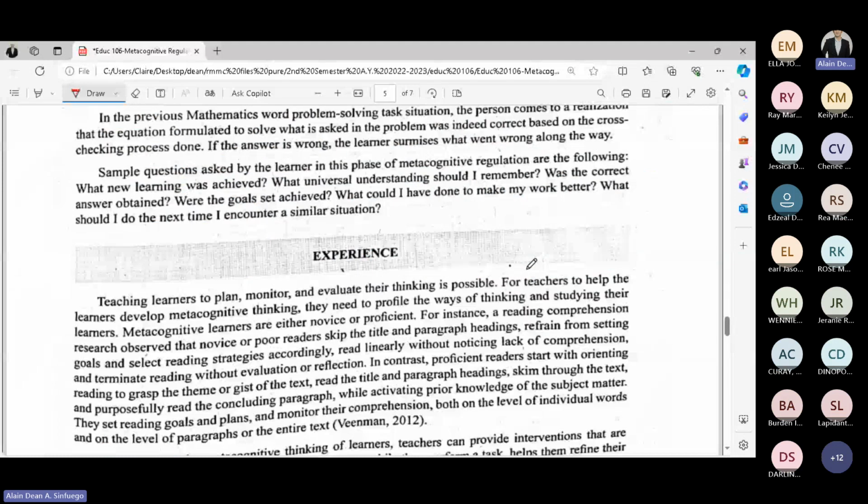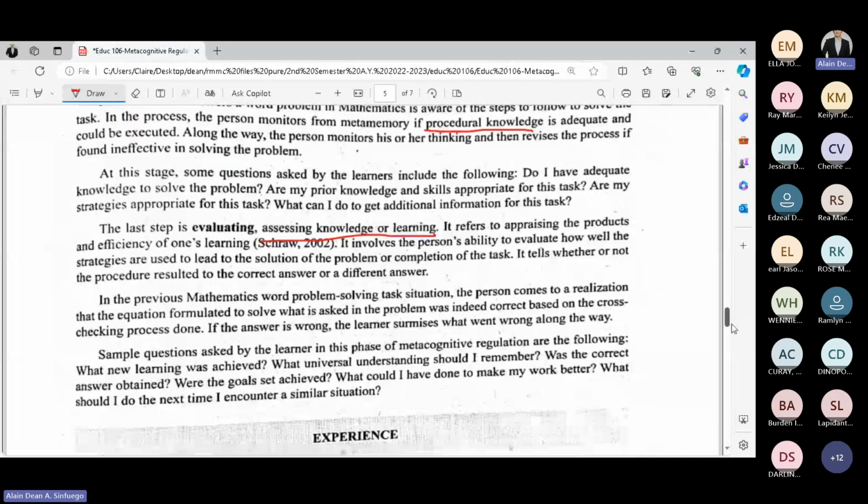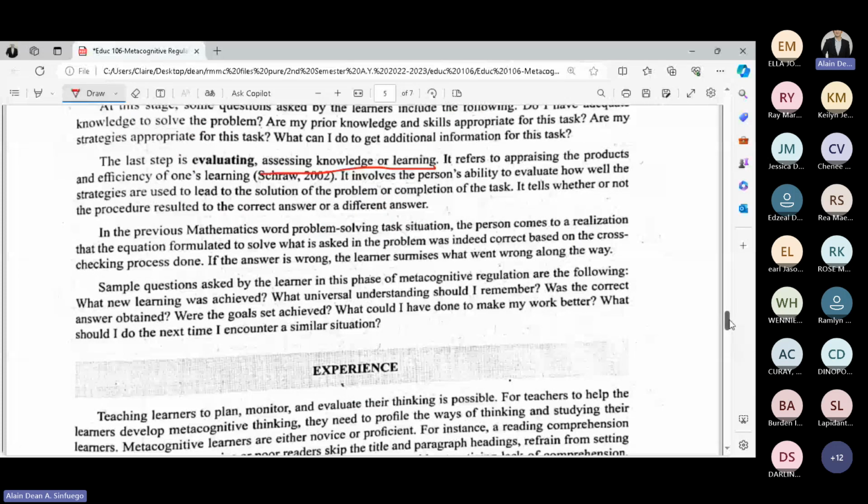And lastly, we have evaluating, assessing knowledge or learning. It refers to appraising the products and efficiency of one's learning. It involves the person's ability to evaluate how well the strategies are used to lead to the solution of the problem or completion of the task. It tells whether or not the procedure resulted to the correct answer or a different answer. Okay? So that's for evaluating.